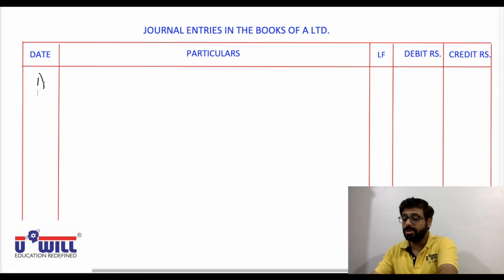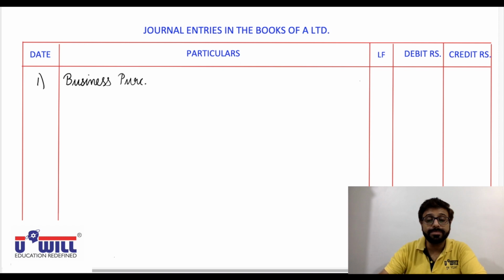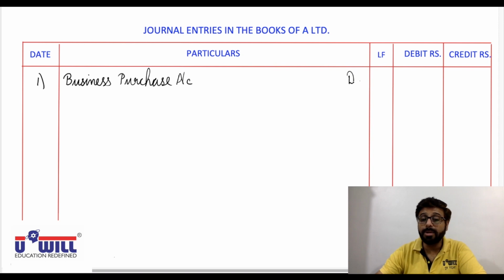First entry now in the books of transferee company is for purchase of business. So what will be the entry for purchase of business? Business purchase account debit. Business comes in, debit what comes in? Business purchase account debit. And the amount is payable to the liquidator of B Limited. Credit the payable.